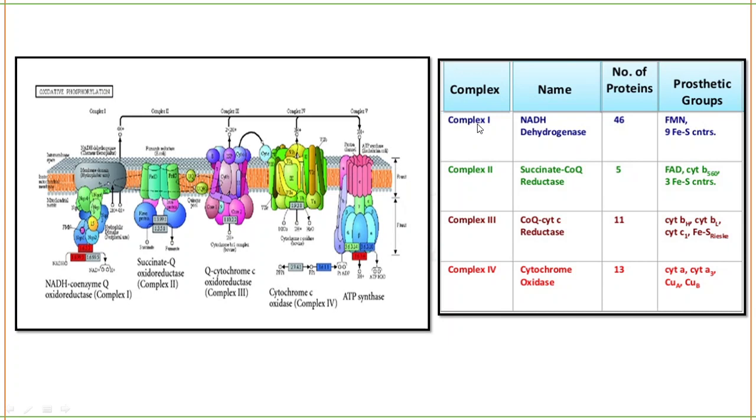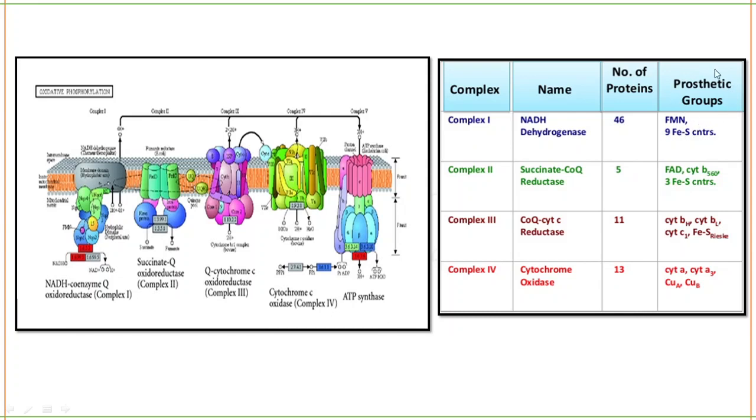Okay, so I'm going to tell you the name of the complex and what is happening. Complex 1, we also call it NADH dehydrogenase. It contains 46 proteins, and the prosthetic groups it has are FMN and iron sulfur centers. FMN is nothing but flavin mononucleotide.